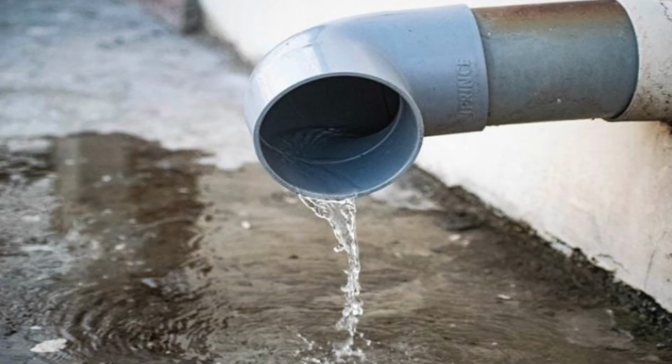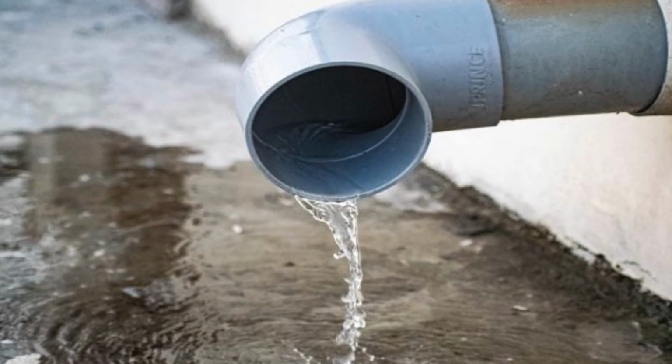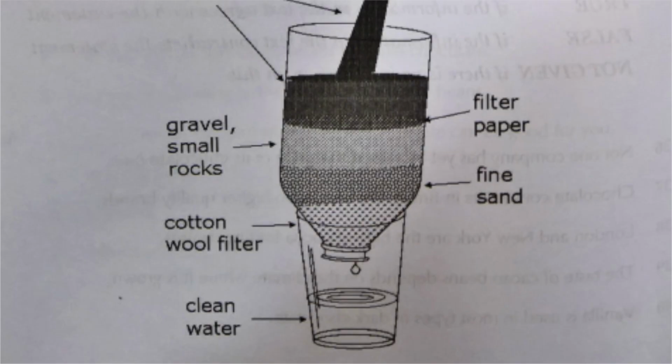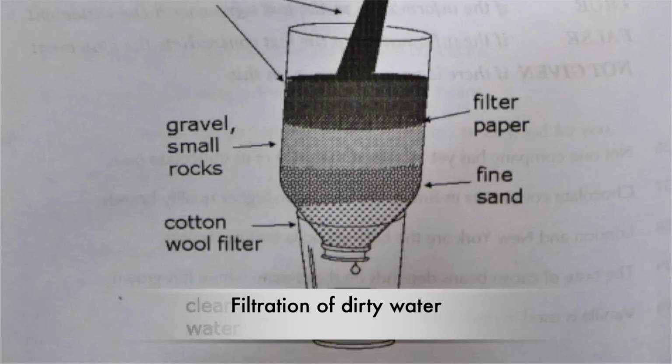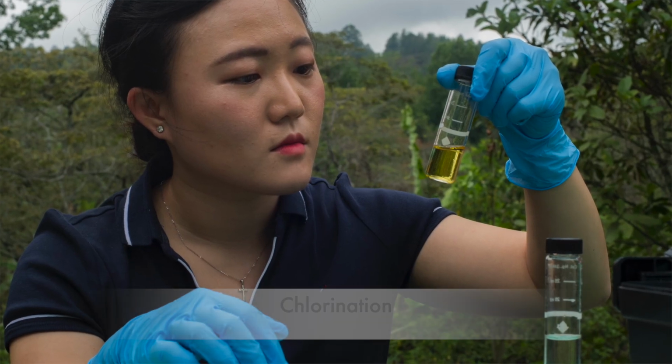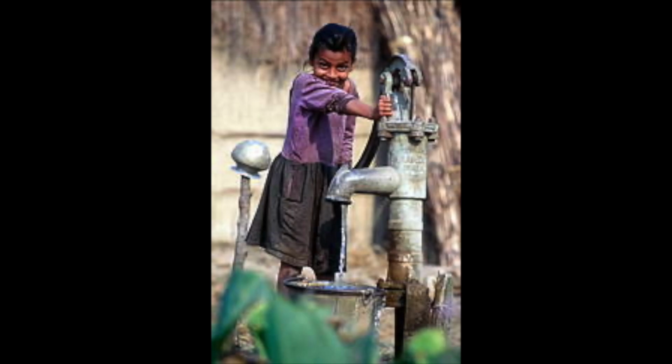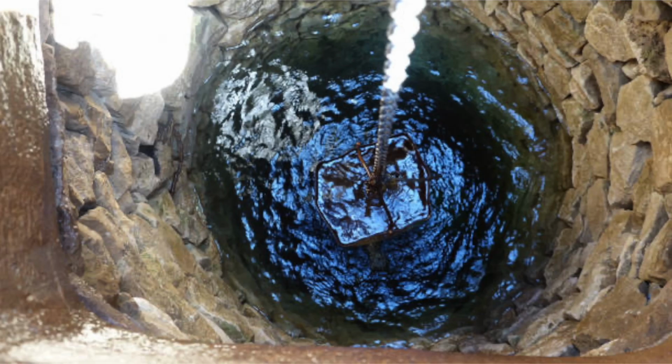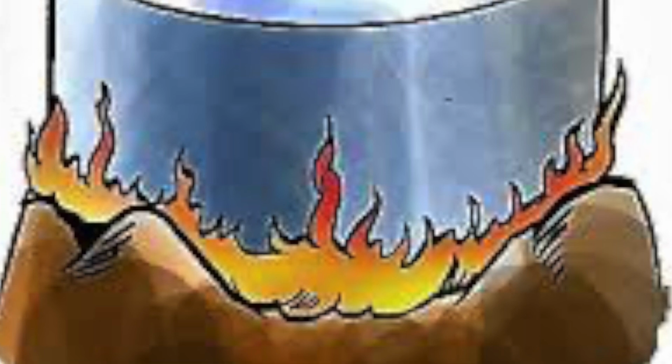A system has been developed in which, before the water enters a network of pipes, it is first filtered to remove dirt, then treated with chlorine to kill all harmful microbes. An alternative is collecting clean water from a communal source like taps or deep wells. Then it can be boiled before using to kill any pathogens.